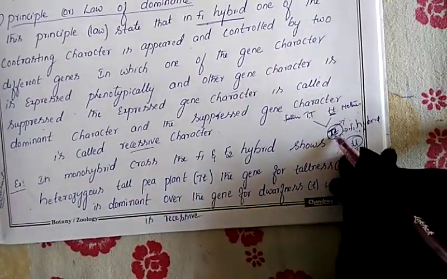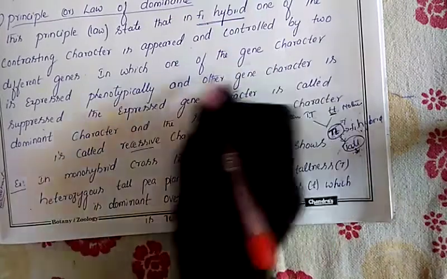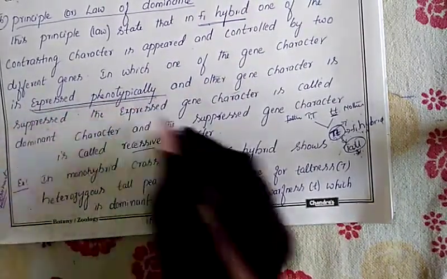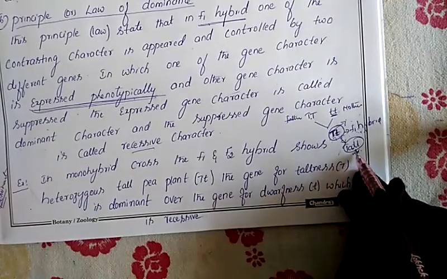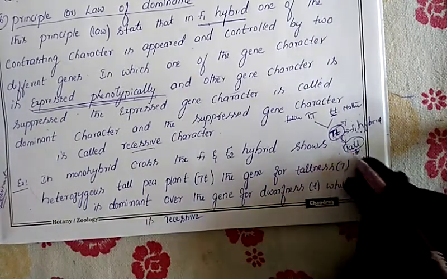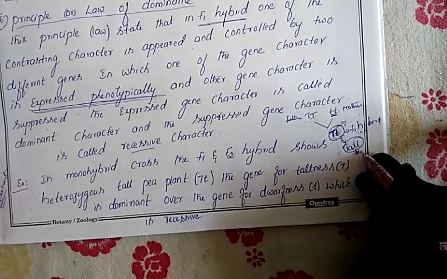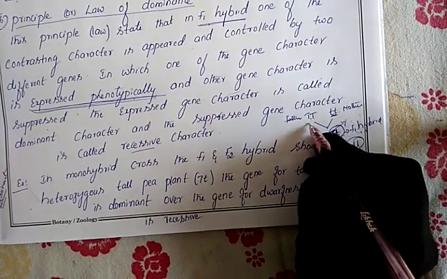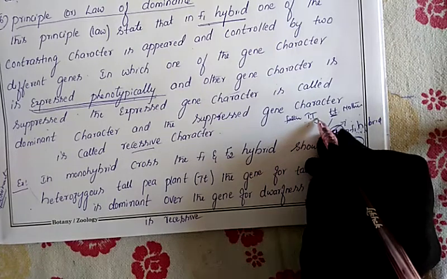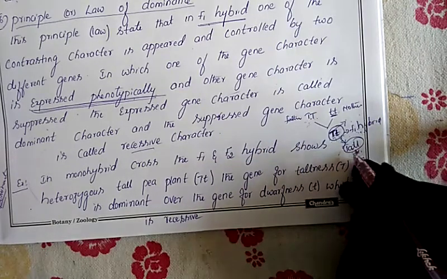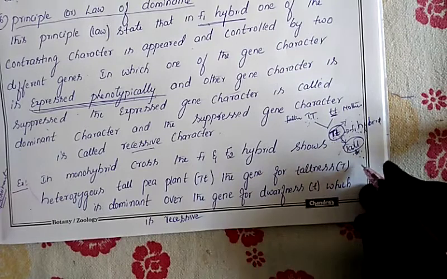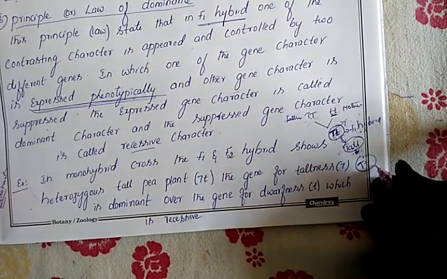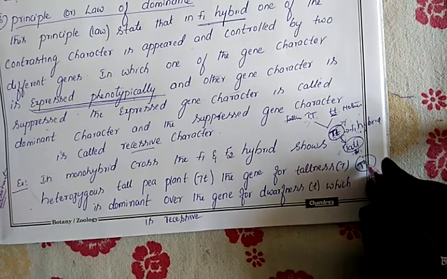Now whose character has been expressed? Father's character has been expressed. So one of the genes has been expressed phenotypically. Whose gene character? Father's. That's why the offspring is born tall. Now see here, the father is tall, the child is also tall, but inside the father's body the genes are capital T, whereas in the offspring they are capital T and small t, because one allele came from the father and another allele from the mother.